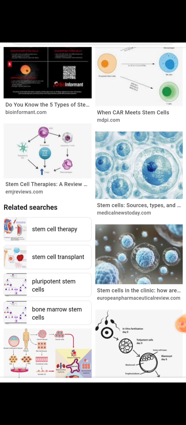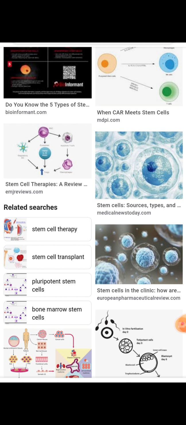Today, we learn about stem cells. The blastocyst cell, which can be modified into various other types of tissues through cell division, is called a stem cell.